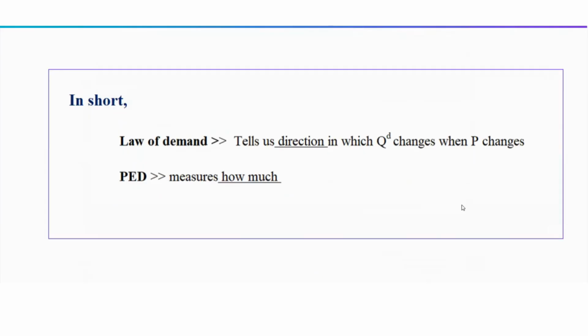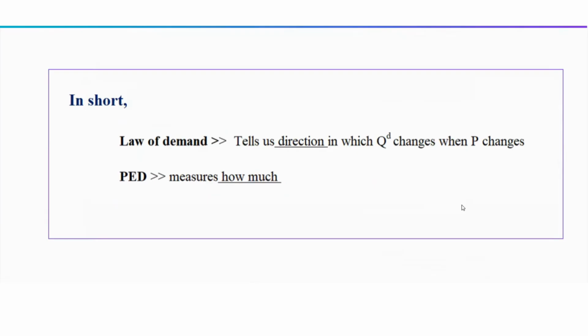So in short, the law of demand tells us the direction in which quantity demanded changes when price changes. So it tells us there's a negative relationship. The price elasticity of demand measures the how much. We know the law of demand tells us when price increases, quantity demanded decreases. But price elasticity of demand measures the how much. It allows us to see how responsive quantity demanded is to changes in price.